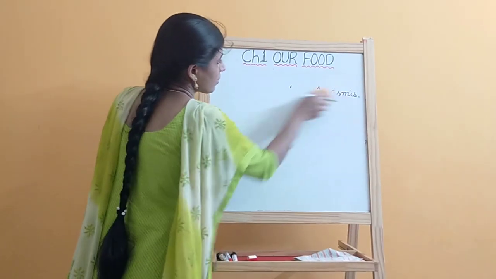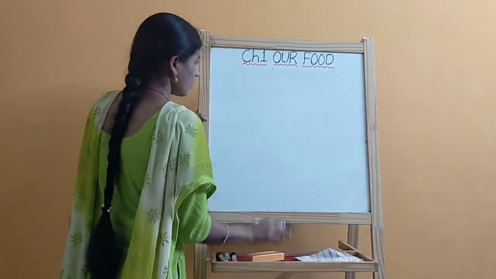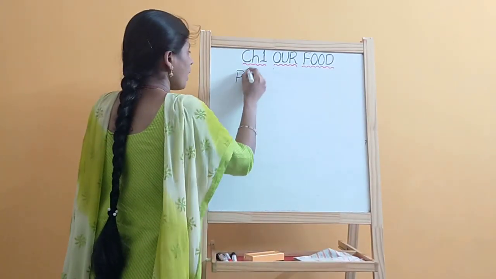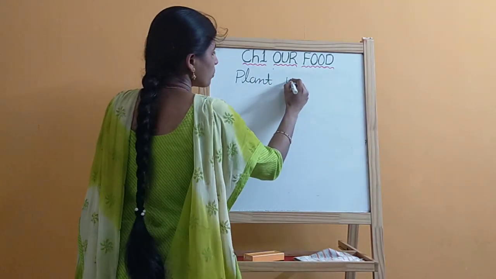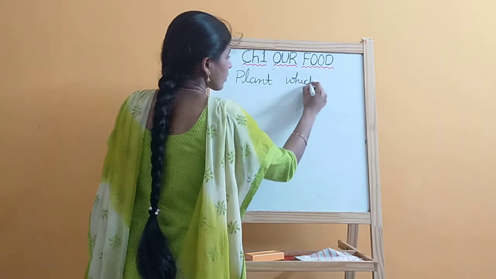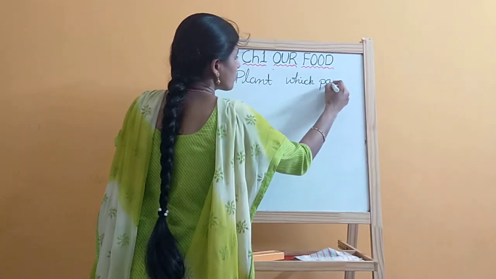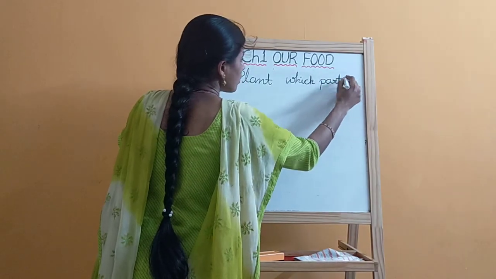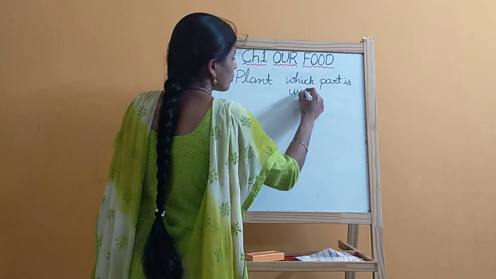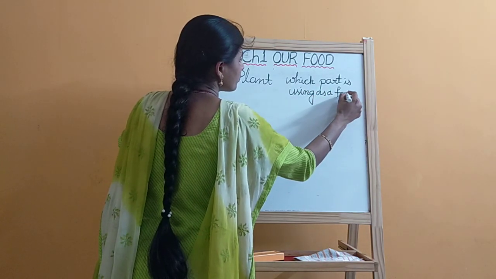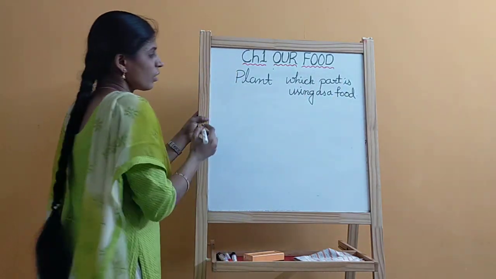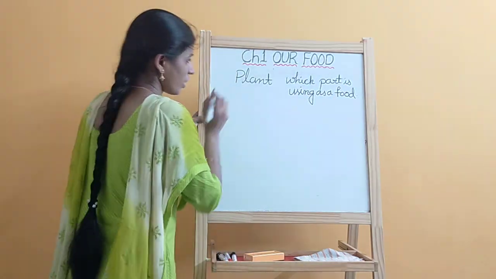First one is plant. Which part is using as a food? A few examples I will explain to you.